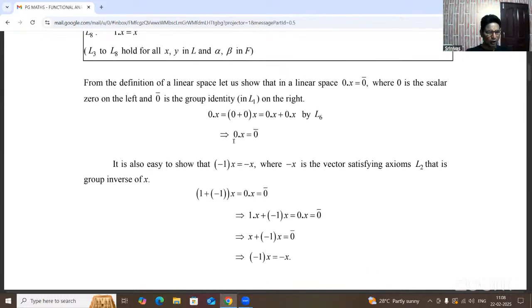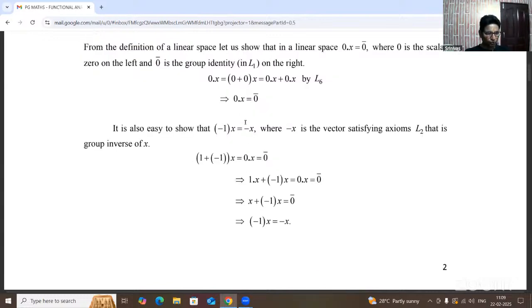Now these basic properties are all well known. Now 0 into x, because 0 means the additive identity. The 0 vector means the group identity. In L7, what is the property? 1 into x equal to x. And according to that, under vector addition, 0 can also be written as 0 plus 0 of x equal to 0 into x from the distributive condition. So 0 into x plus 0 into x by the L6 property. Now 0 into x equal to 0 bar. That is the simple elementary property. Okay, minus 1 of x equal to minus x, because 1 is the multiplicative identity.